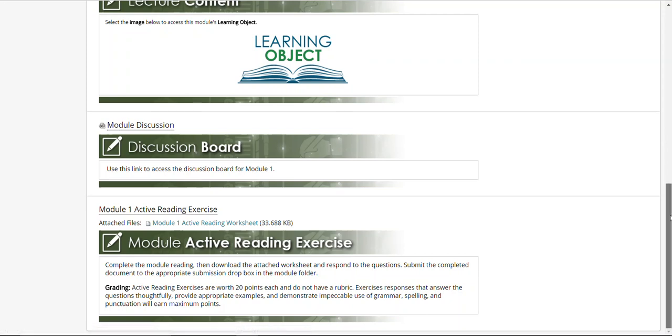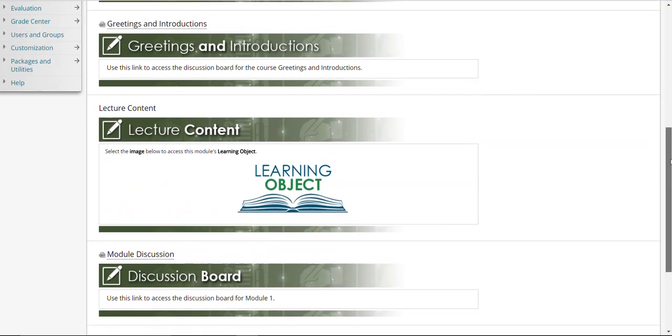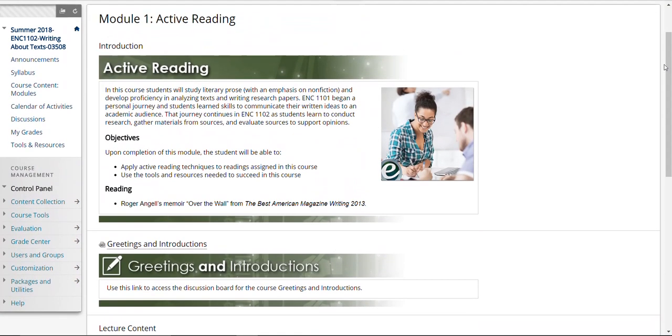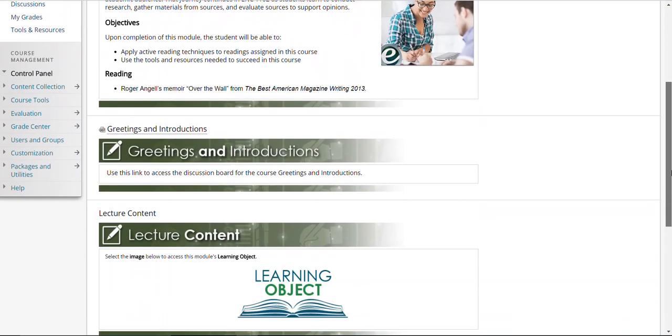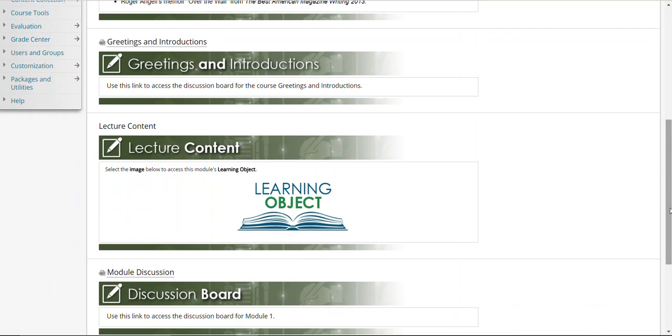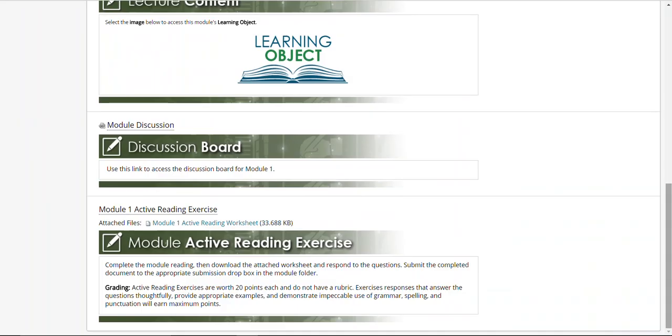And so the overall structure and interface for each module will look something like this. You'll get an introduction. You'll usually have some discussion board feature. I know for this week, you're doing two responses on the discussion boards. One is the greetings, and then one is actually focused around the reading. You'll get some lecture content, and then you'll notice maybe some kind of homework exercise.